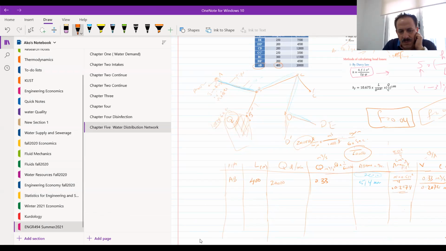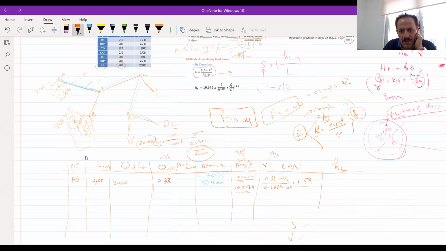Okay, now what will be the head loss in this pipe between A and B, considering F as equal to 0.04? I will just apply this equation. The head loss is equal to 4 times F, which is 0.04, times the length between pipe A and B. By the way, this is if you are using Darcy, you can use this one also. 0.04 times the length from A to B. Now we have 400 meter. Here's the 400 meter.